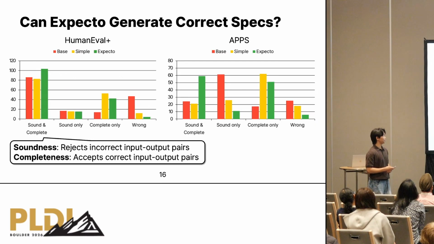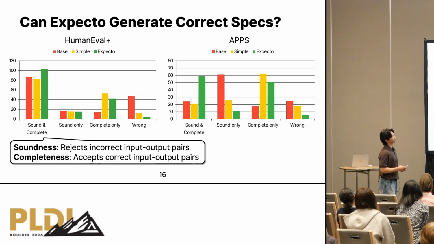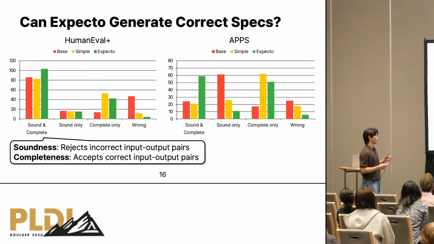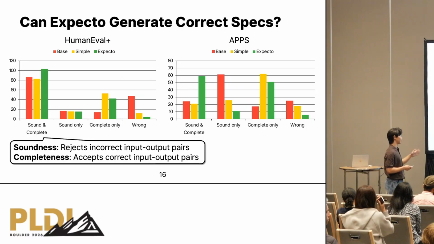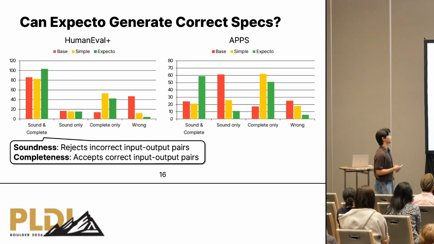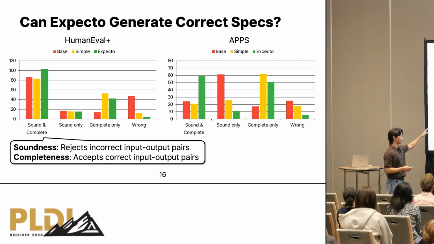Before getting into the details, let me explain what a correct specification is. The first property is soundness. It is about rejecting incorrect input-output pairs. And completeness means the specification accepts correct input-output pairs. So a correct specification should satisfy both properties.